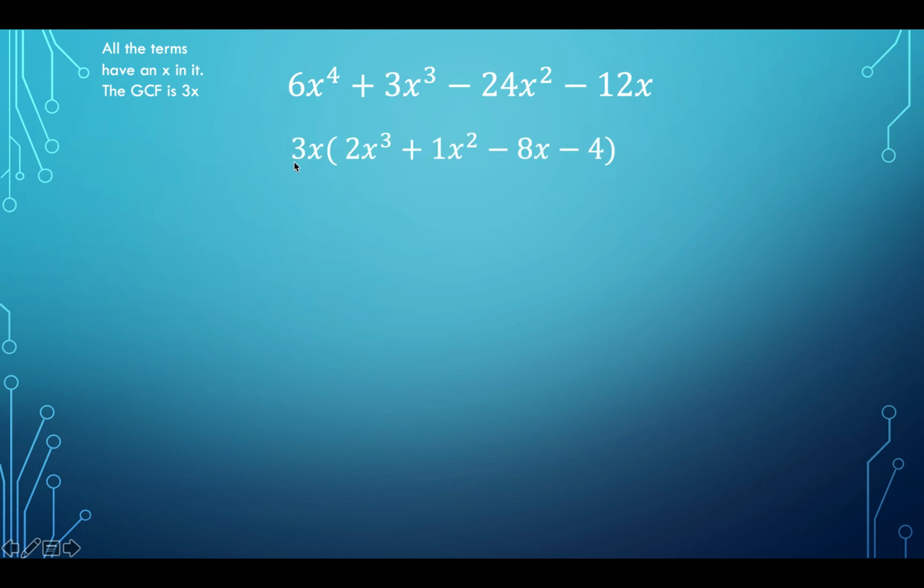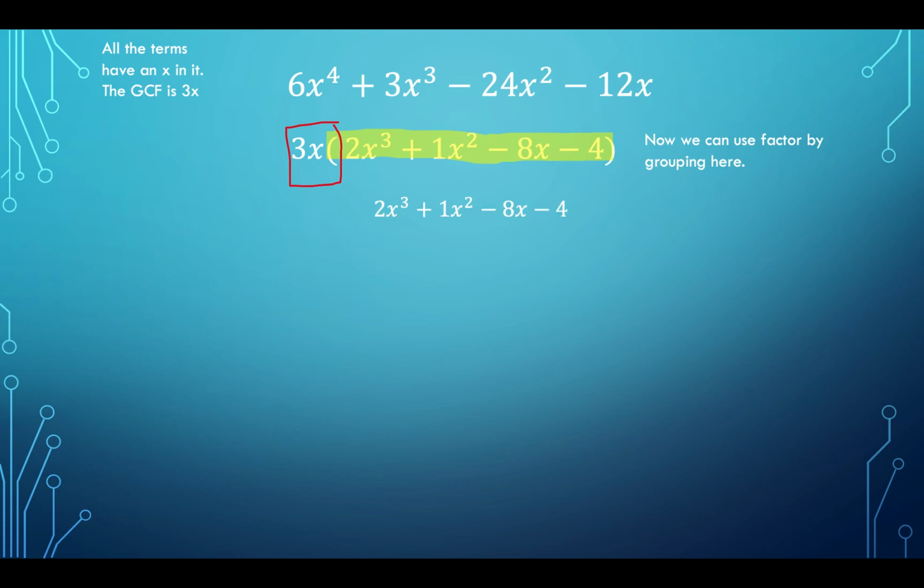So our factored form for this is 3x times 2x cubed plus 1x squared minus 8x minus 4. Now this, remember, we can use factor by grouping for, and we're going to take this 3x and use it later on in the last step of the problem. So box it off, do something with it so you know to come back to it. So we have 2x cubed plus 1x squared minus 8x minus 4. Here we're going to use factor by grouping.